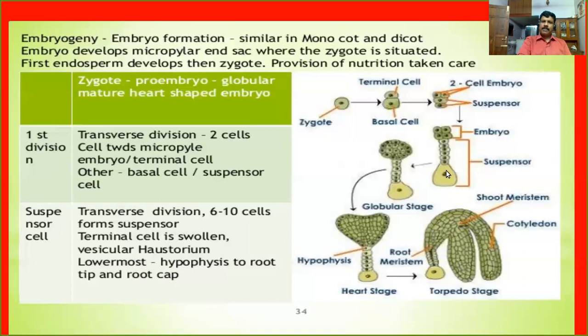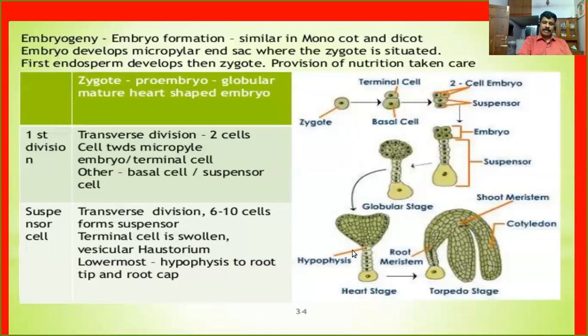So clear. When you consider the suspensor, the terminal cell is swollen. This is called a haustorium. One of the lowermost cells is called the hypophysis.